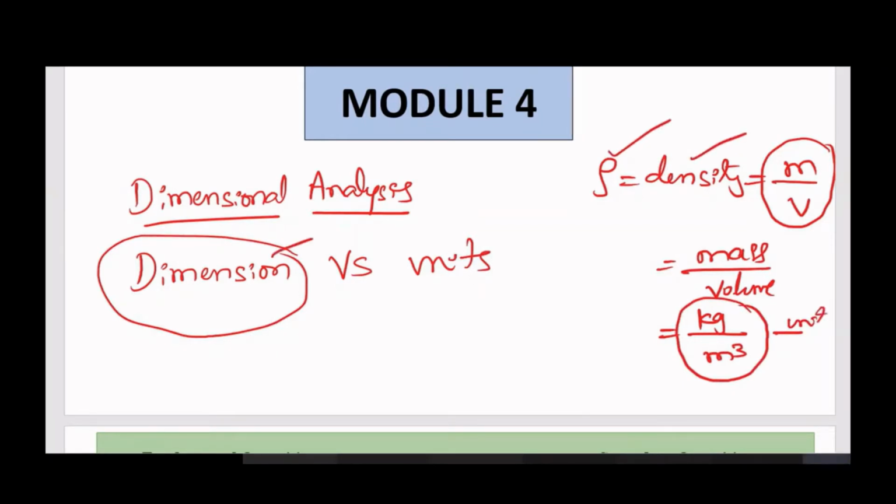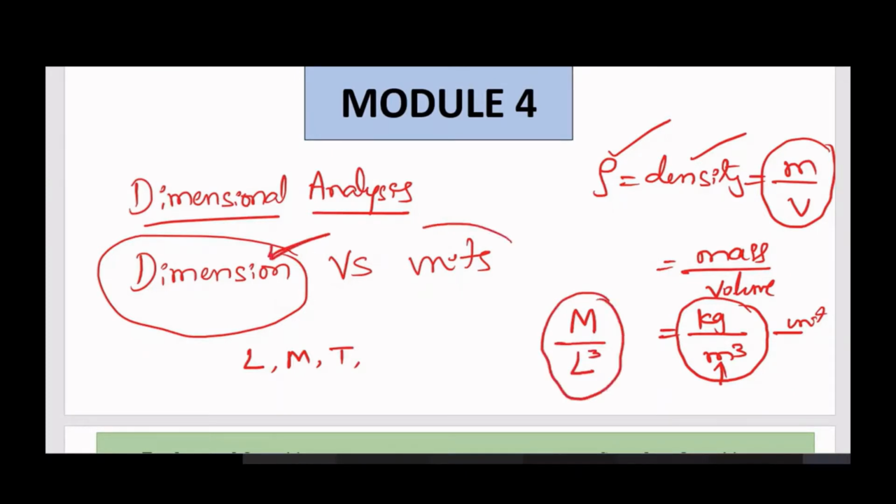Then what is the dimension? Dimension represents, you have to express in fundamental quantities. There are fundamental quantities, that is length, mass, time and temperature. Okay. Now kg is related to mass, so in place of kg, I will write M. Meter cube, meter is a unit of length, so in place of meter, I will write L. The power is the same. So M by L cube is called the dimension.